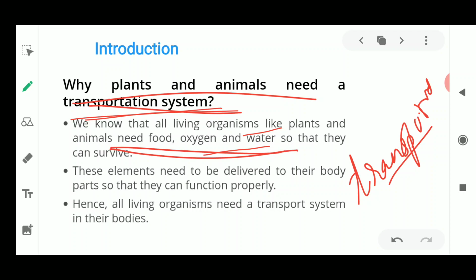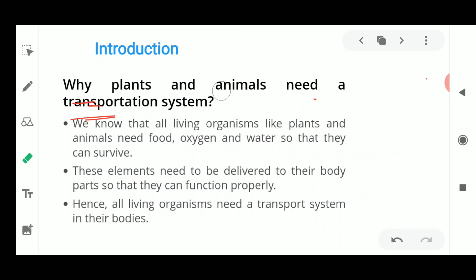These elements need to be delivered to the body parts so that we can function properly. All living organisms need this transportation system, whether a plant or an animal. So we will mainly study transportation in two living organisms, plants and animals.